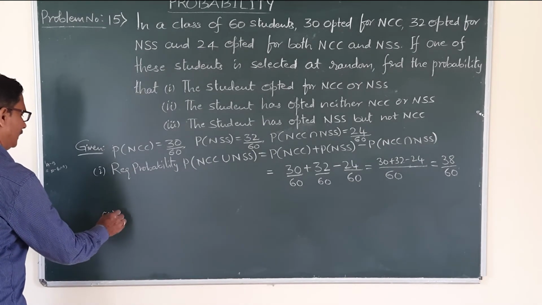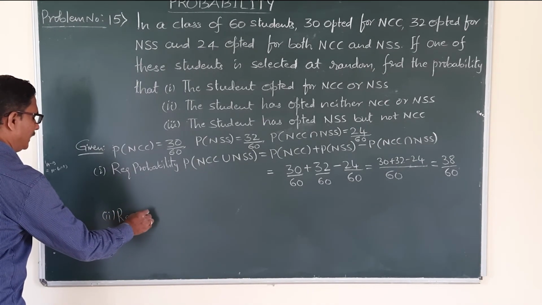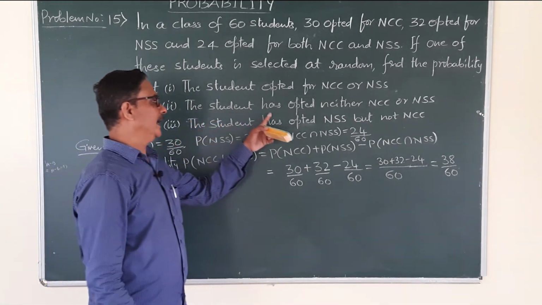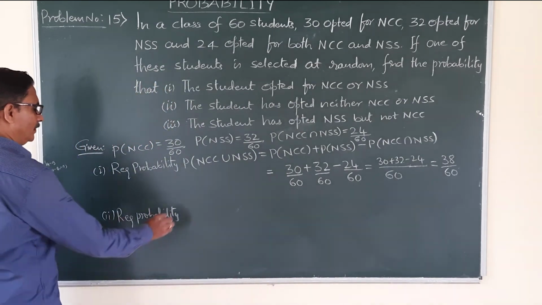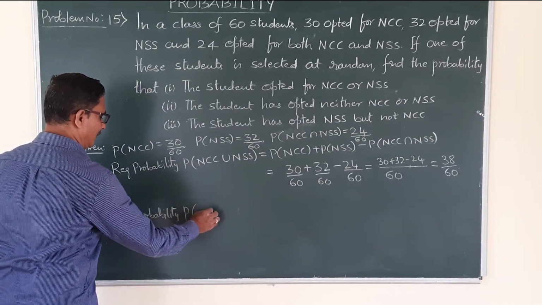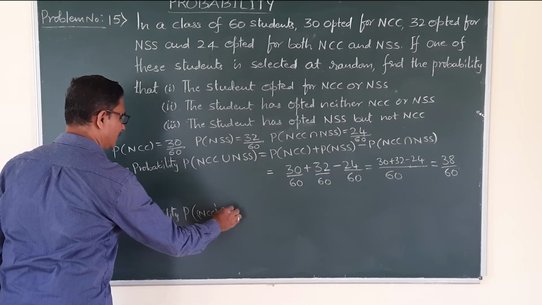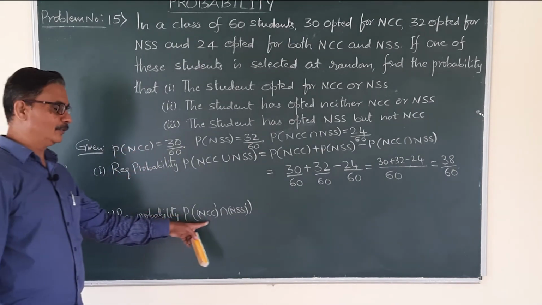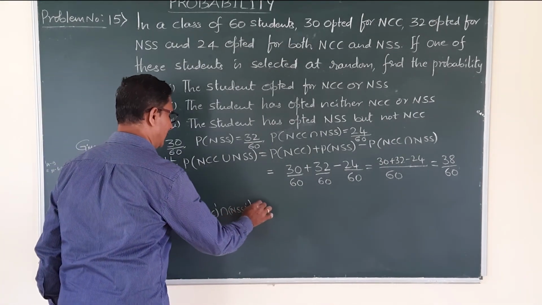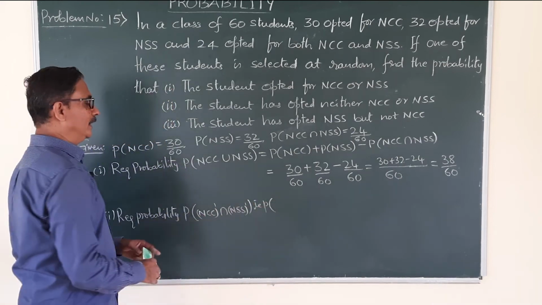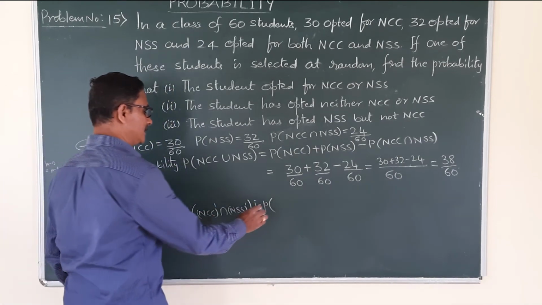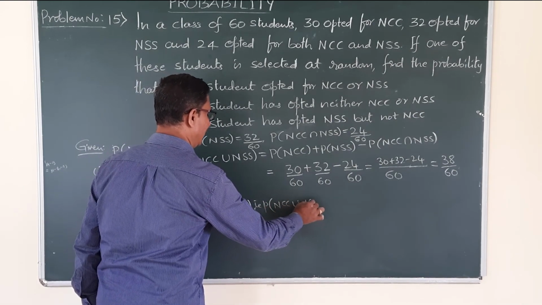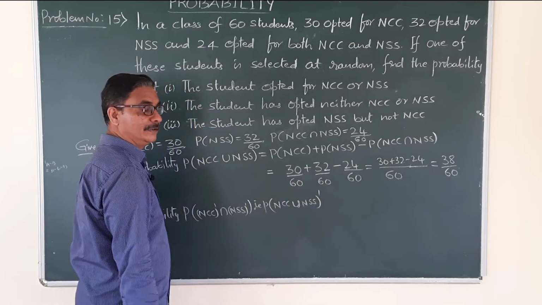Whereas second question, required probability. Find the probability that the student has opted neither NCC nor NSS, that is NCC dash intersection NSS dash. Neither NCC nor NSS is denoted like this. That is same as, you know that A dash intersection B dash is equal to A union B whole dash, right?